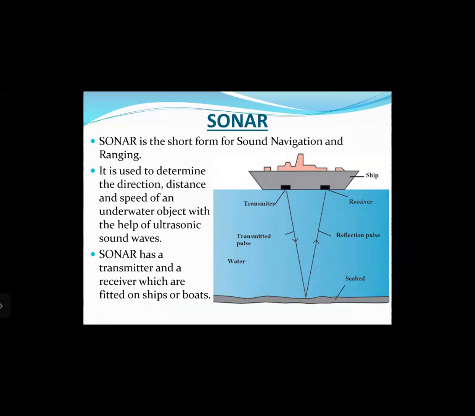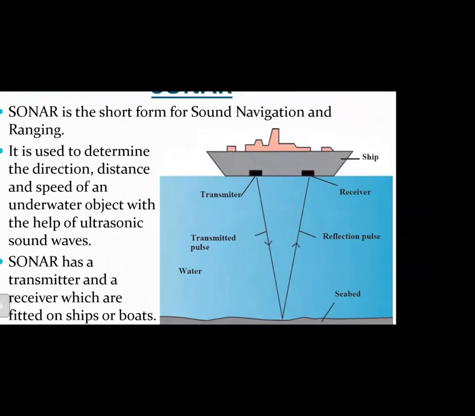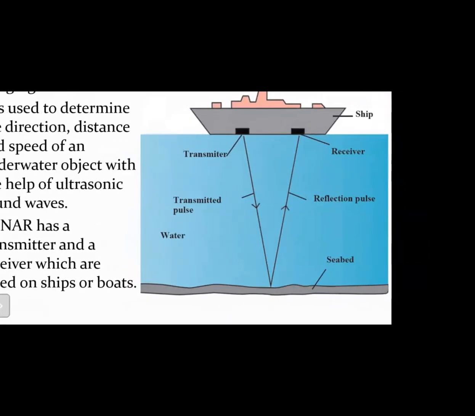So if you can look into the image here, the ship on the bottom side has a transmitter and a receiver fitted. Okay, the transmitter will send ultrasonic sound waves directed towards the ocean floor or the seabed, right? This transmitted pulse will then strike the seabed and get reflected as the reflected pulse and will be received by the receiver, right?